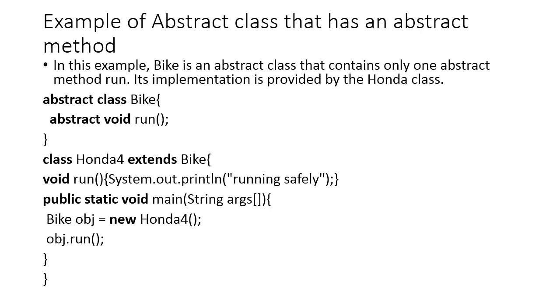Okay, public static void main. So here you can see one thing, it is very important: I cannot create the object of the abstract class. That's why I am writing here bike obj equal to new Honda4. Okay, I am not creating any object of the abstract class. I am creating the object of the Honda class. By using Honda class object obj dot run, I can call this method. So output is running safely. Okay.